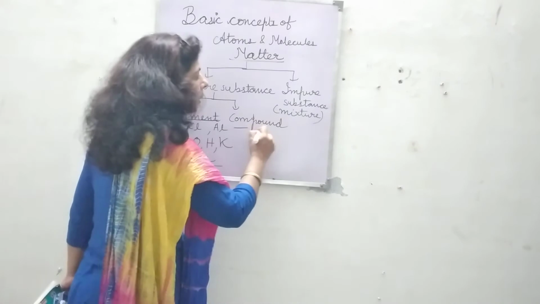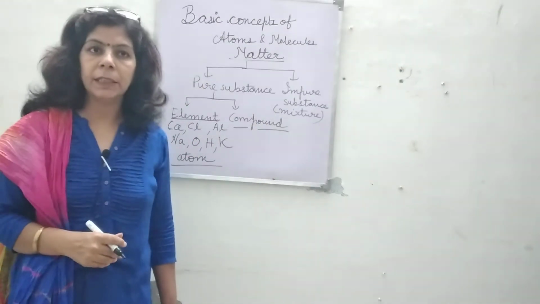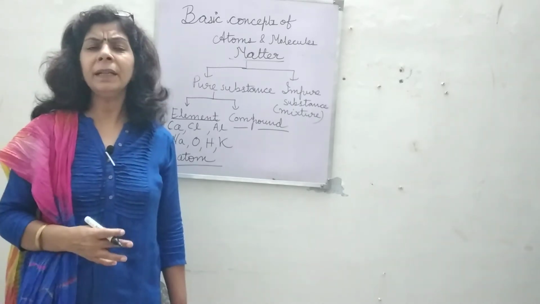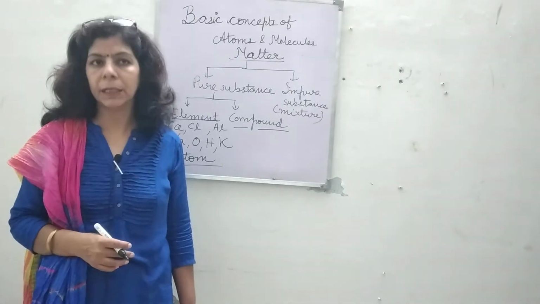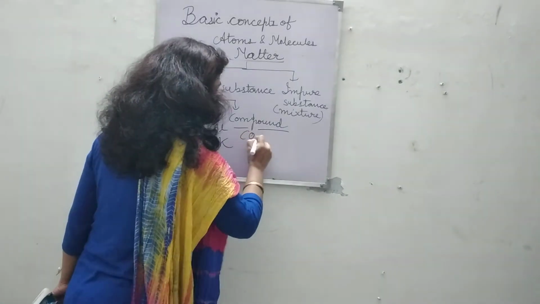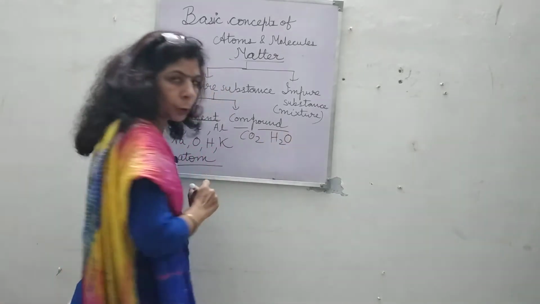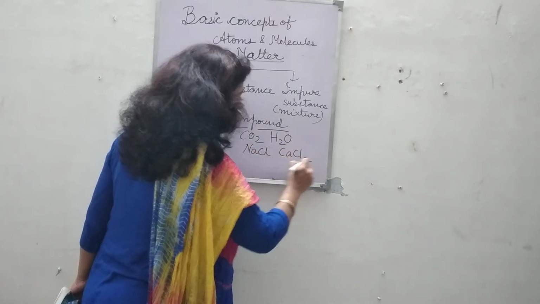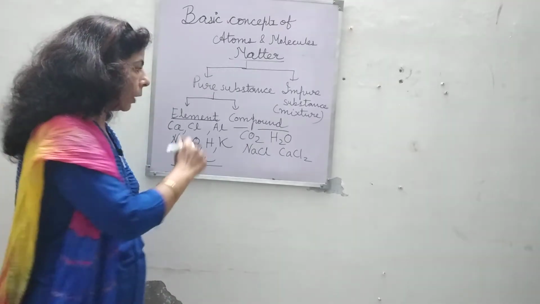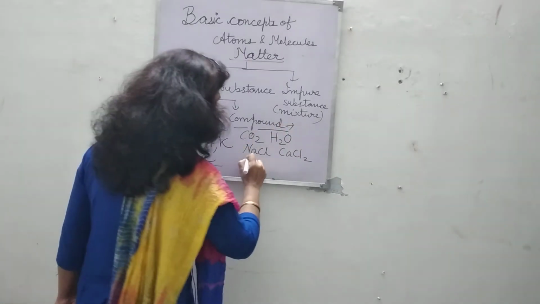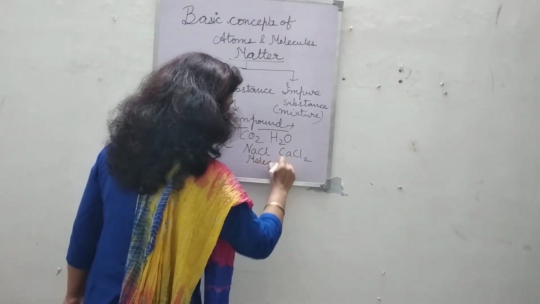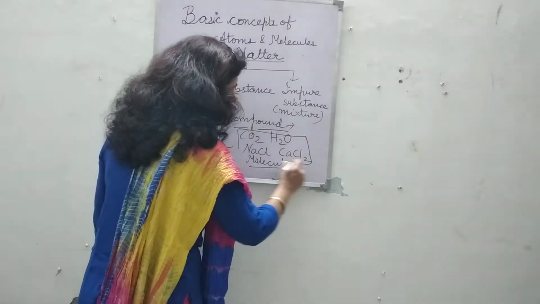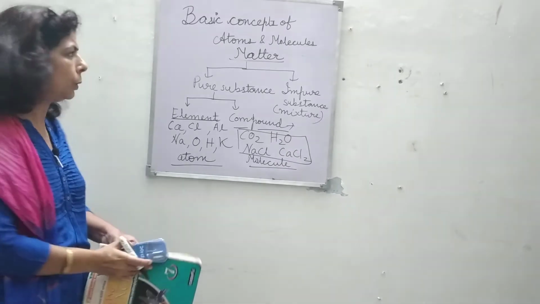Now, what is compound? Compound is a pure substance which is made of two or more types of elements combined together chemically, in a fixed proportion by mass. For example, carbon dioxide, water H2O, NaCl, calcium chloride. Now what is the smallest unit of compound? Molecule. That is your molecule. Now, how to make the formula of a compound? That thing we are going to discuss now.